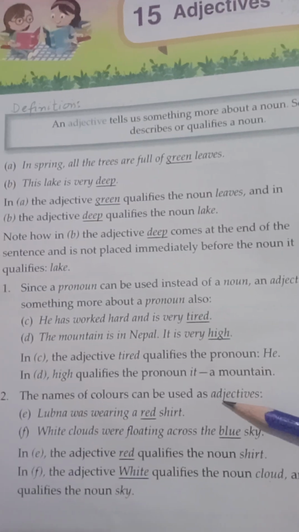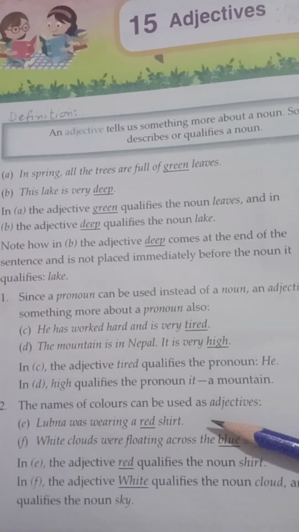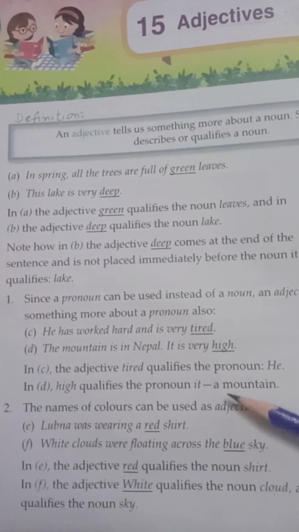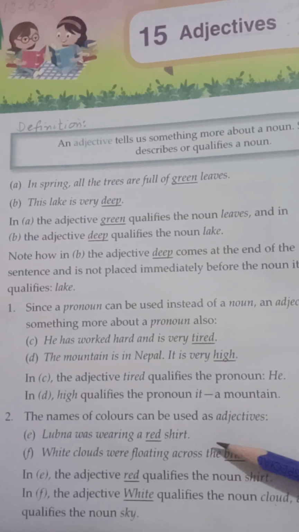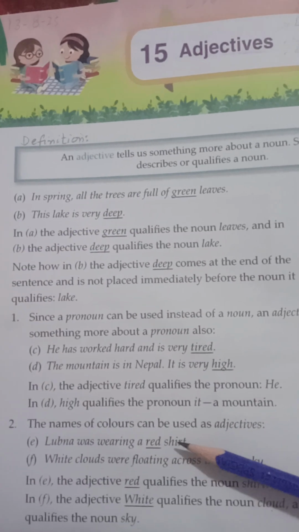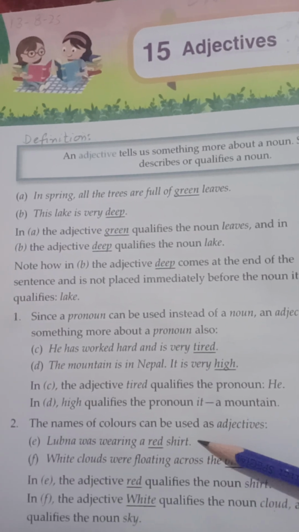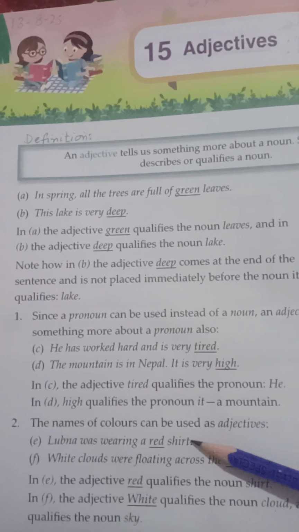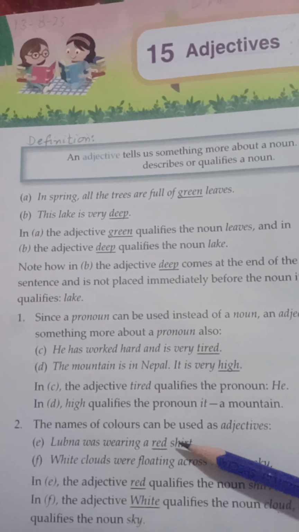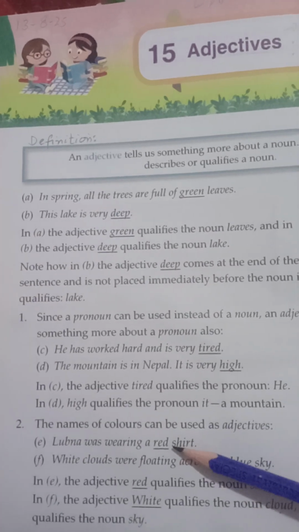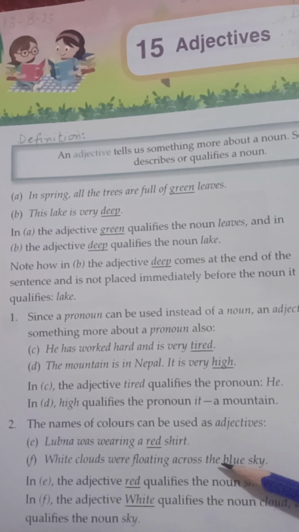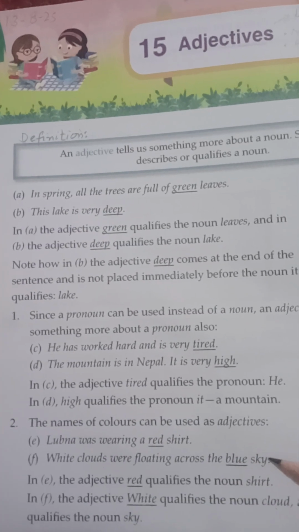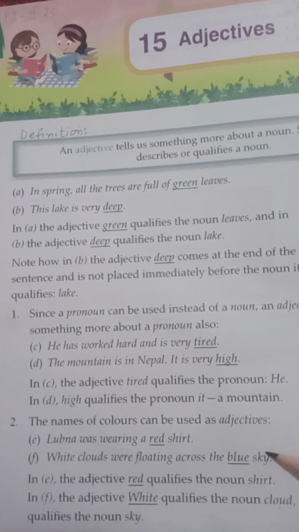Now there is another point. The colors. The colors are also adjectives. The names of colors can be used as adjectives. They are called color adjectives. For example, Lubna was wearing a red shirt. What type of shirt? Red shirt. Not white, not black. The shirt is red. White clouds were floating across the blue sky. The color blue is describing the sky. What type of sky? Blue sky.